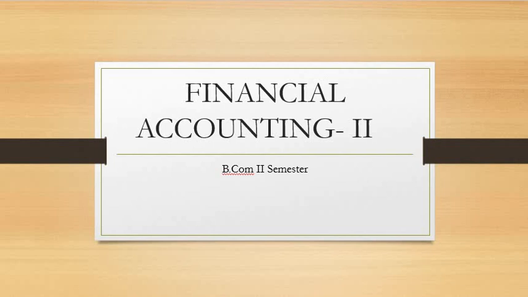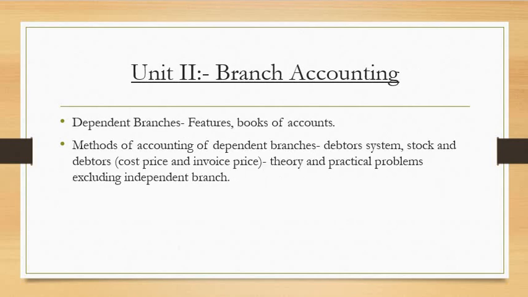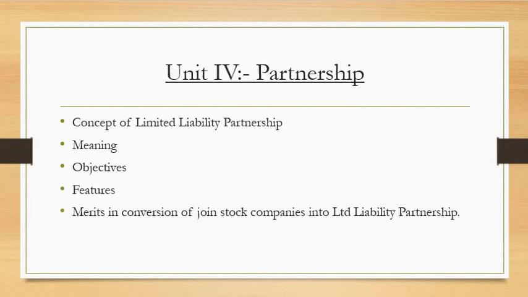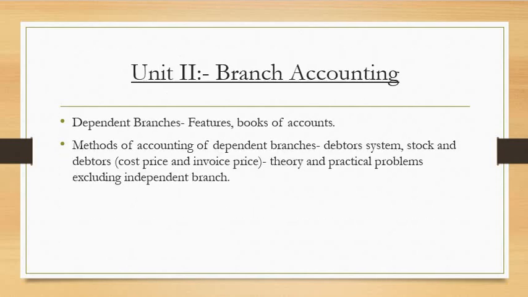In this subject, you're going to study 5 units which are being designed by the university. The syllabus has been designed by the university, and in total, you have 5 units. So, the first unit is about consignment, your second unit is branch accounting, third, hire purchase accounting, fourth unit is partnership, and fifth unit is cooperative society accounting. Now let's deal with the first unit.